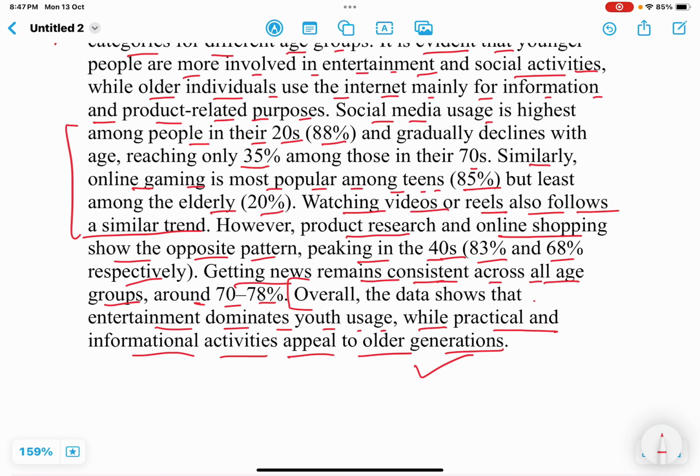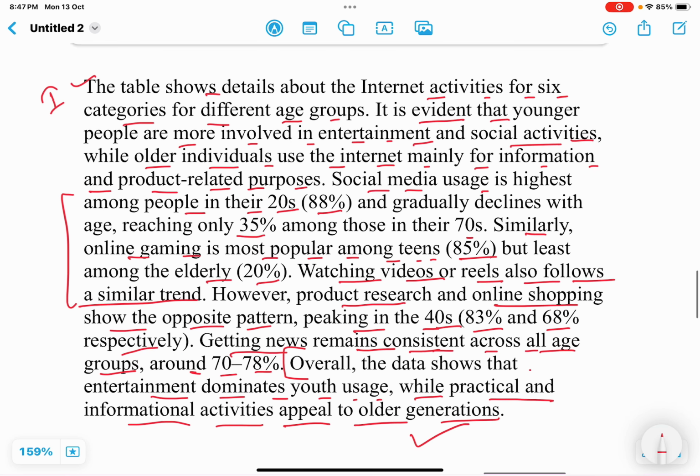So this is our conclusion: these two categories are more popular among older generations, and entertainment and social media are most popular among younger people. So in this way we write this analytical paragraph.